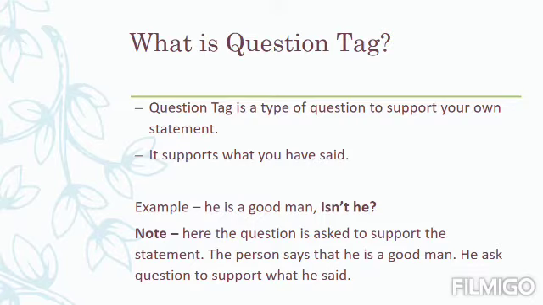As I have already told you, when we want the support of our own statement, we generally ask questions. For example, he is a good man, isn't he? Here the phrase isn't he is a question tag. Here the question is asked to support the statement. A person has said that he is a good man, and then to support his own statement he asked the question, isn't he? This way, question tag supports our own statement.